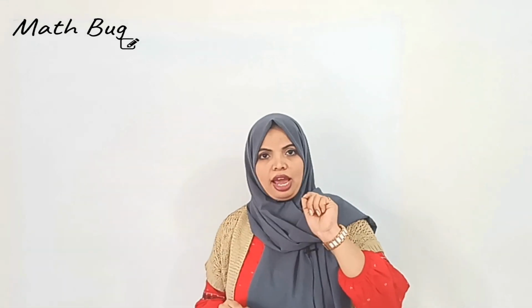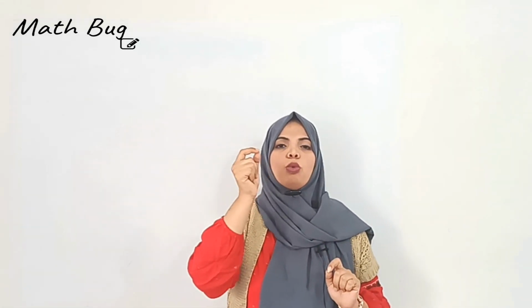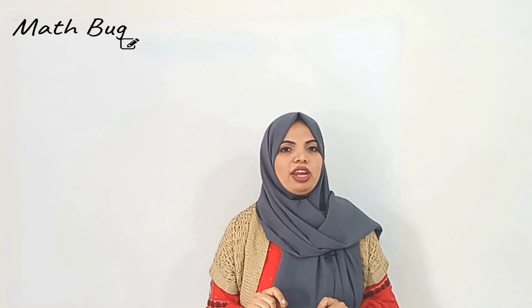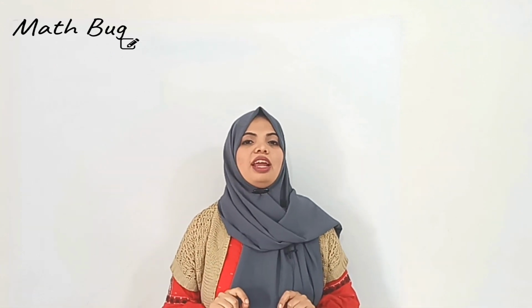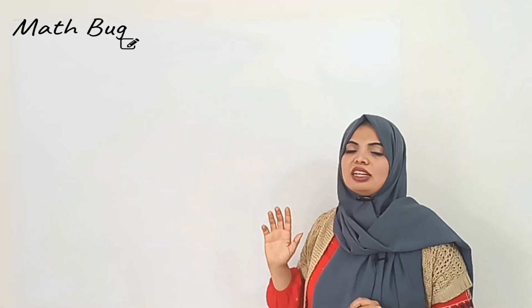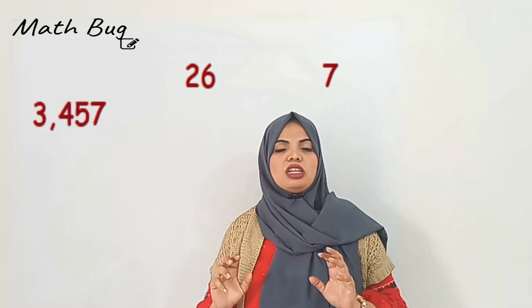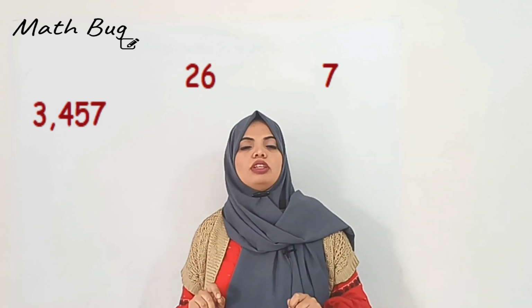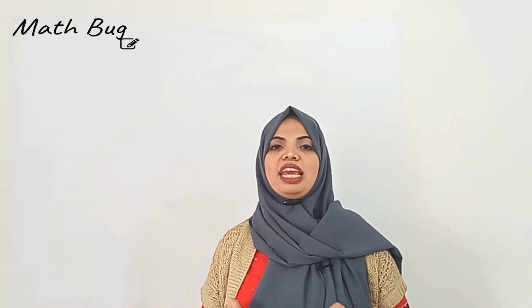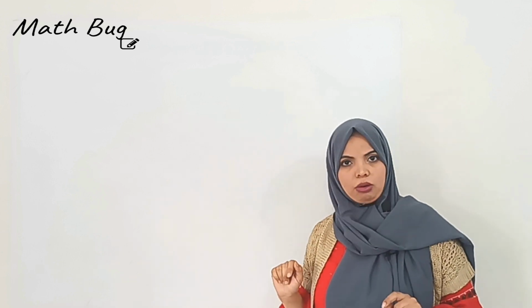Now coming to the last part, today I have focused on the small mistakes that students usually do while doing the addition problem. The first one, arranging the numbers in the proper place value. When there are multi-digit numbers, for example, a 3-digit number plus a 4-digit number plus a 5-digit number plus a 2-digit number, the student gets confused when they arrange the numbers. Let me show you how.